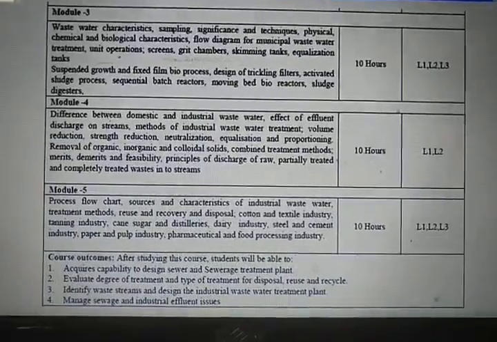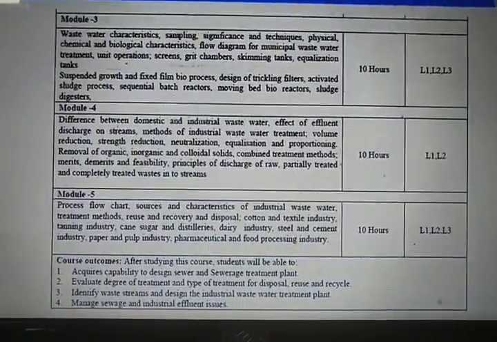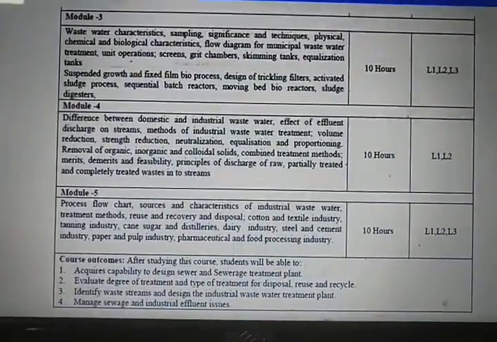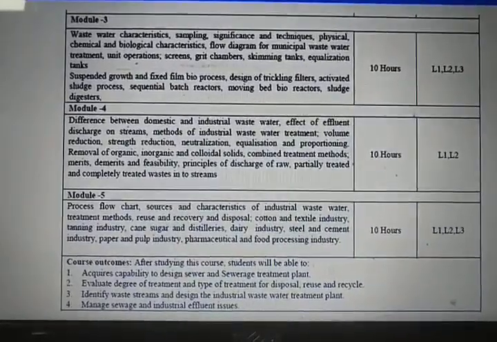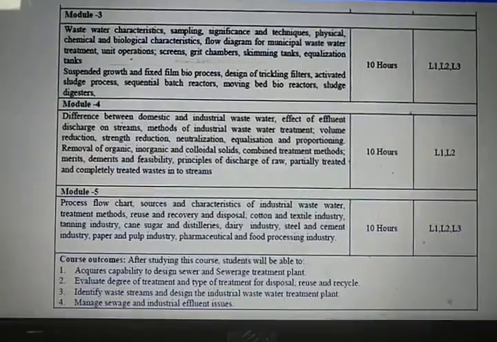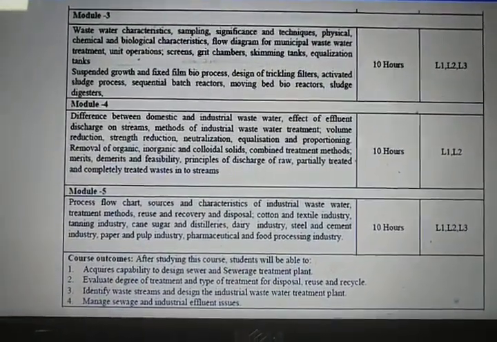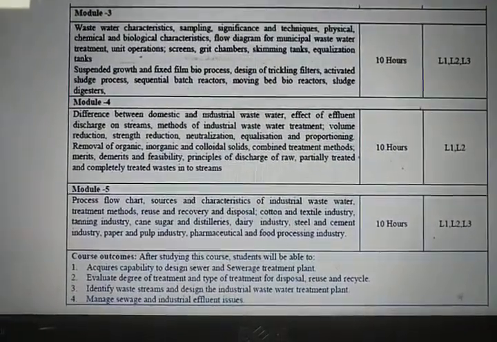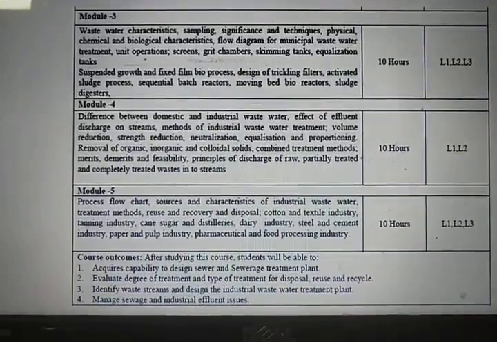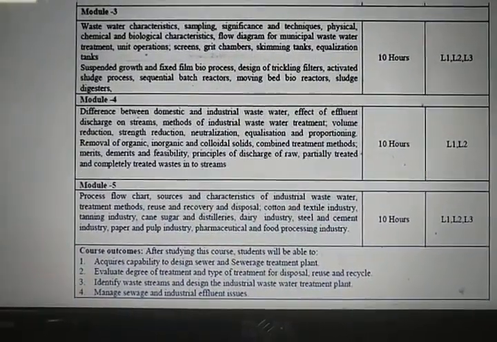because our pollution control board norm says that when you are discharging your wastewater into a river, stream, onto the land or into the ocean, you should maintain some standards. To know all those things and to plan the wastewater systems accordingly, we have to know the characteristics of the wastewater. Like in water treatment we have studied pH, chlorides, total hardness, total dissolved solids, nitrates, phosphates, and their limits for drinking water as per BIS standards.